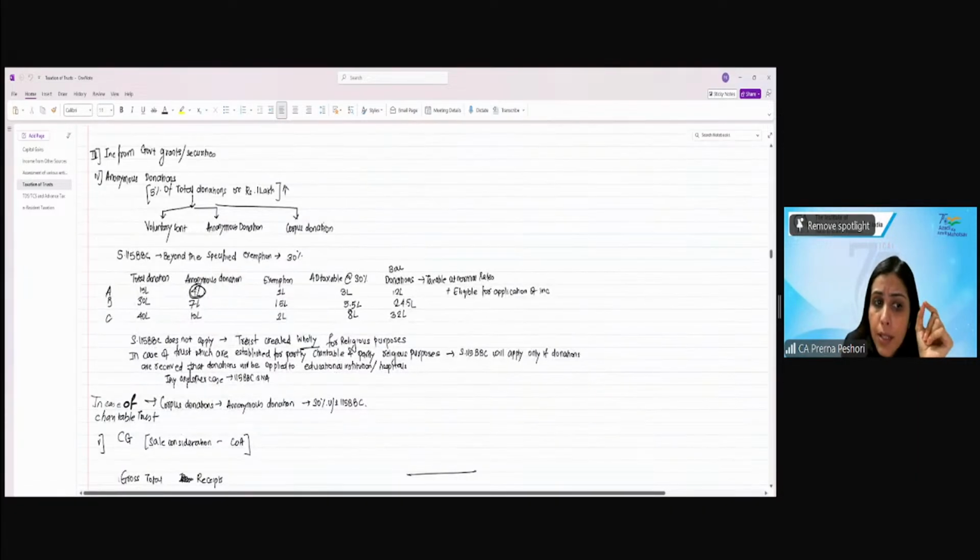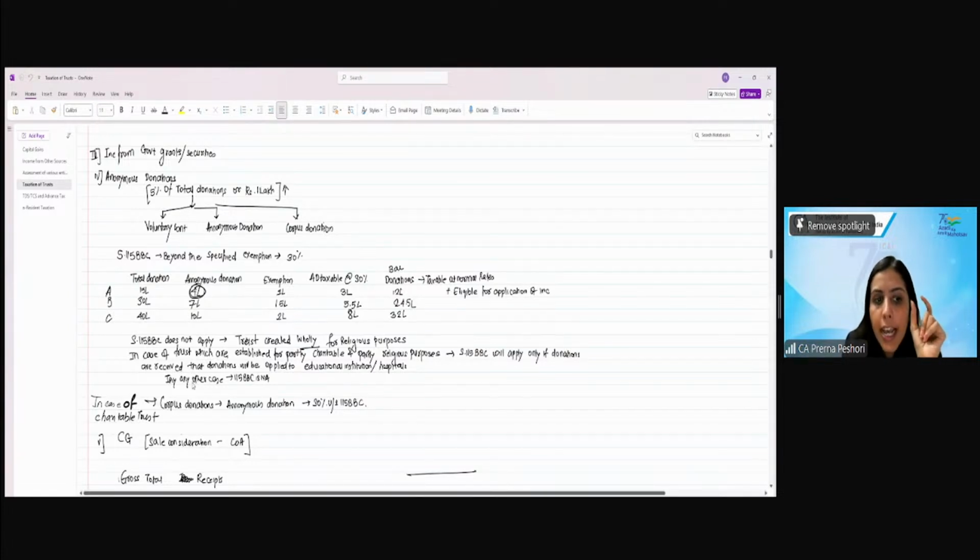Now 115BBC will not be applicable where the trusts are created wholly for religious purposes. In case of trusts which are established partly for religious and partly for charitable purposes, 115BBC will apply only if the donations received will be applied to educational institutions or hospitals.